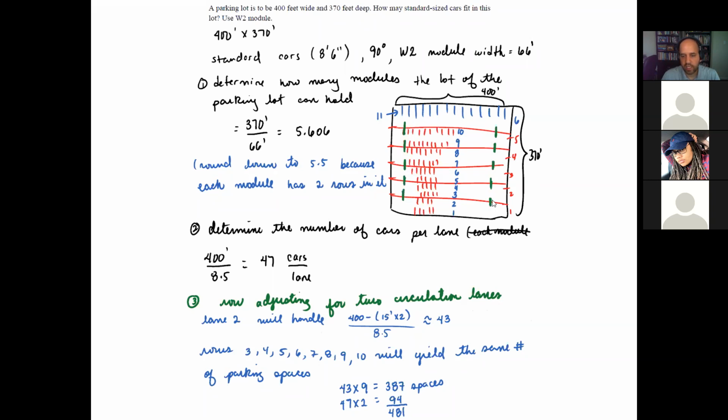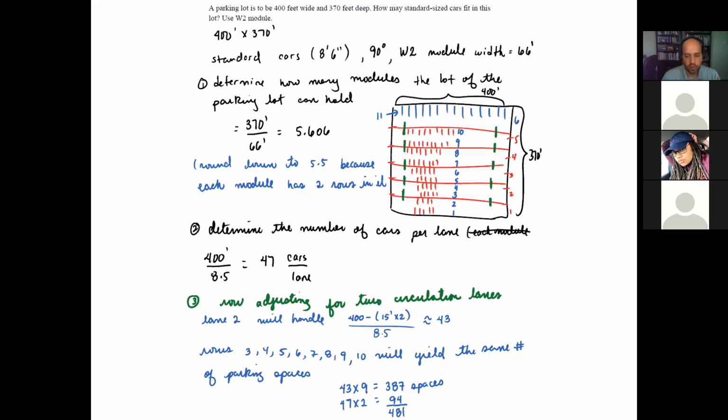Those are the ones marked with green here. So this one, this one, this one, this one, and this one, and same thing on this side. We need to cut these rows in order to make space for the circulation lanes. So if you take that into account, for row 11, you can fit 47 spaces. For row 1, you can fit 47 spaces. But for the rest, from 2 to 10, you can only fit 43 spaces.